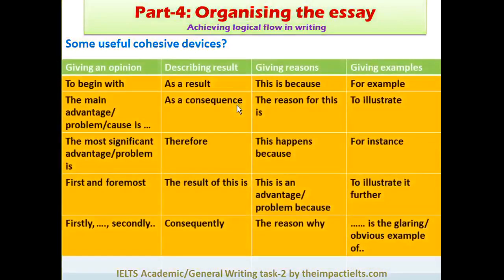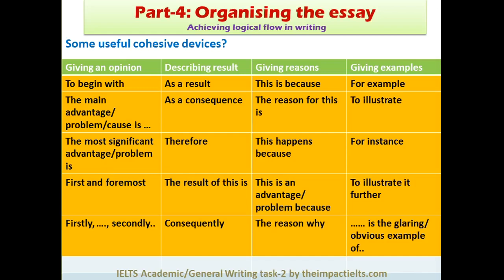I'm going to show you the list of some of the cohesive devices which can be used in different situations. Perhaps this list will help you a lot once you learn how to use them, and I have clearly classified them, you can see. So if you are giving your opinion, they can be used in the paragraph, in the beginning of the paragraph, in between the paragraph, or in the introduction, or in conclusion.